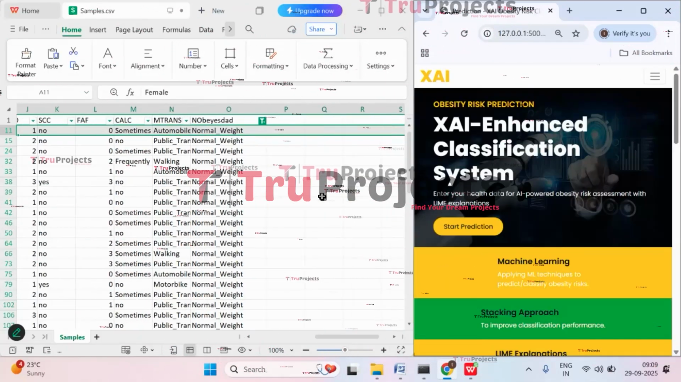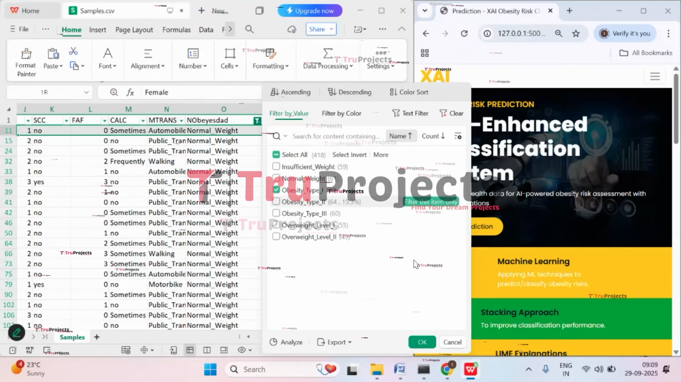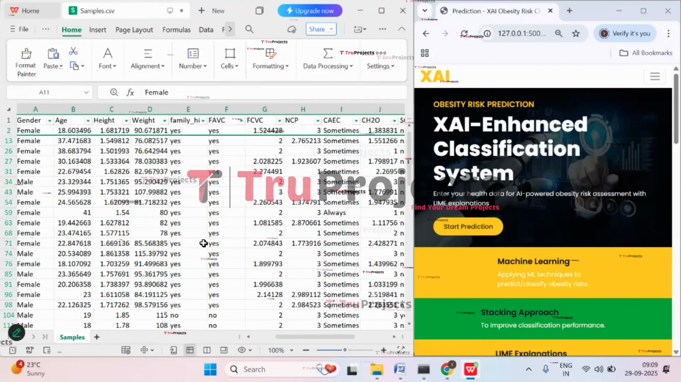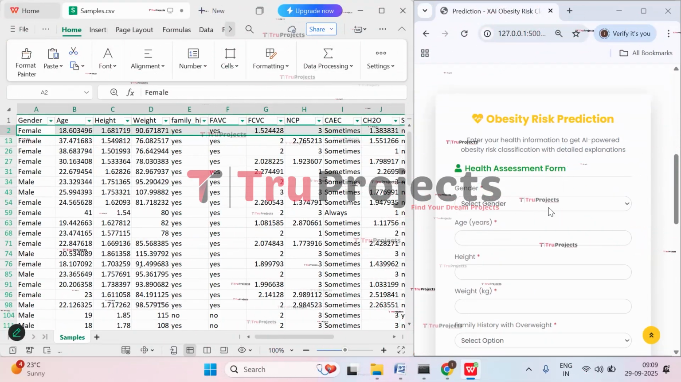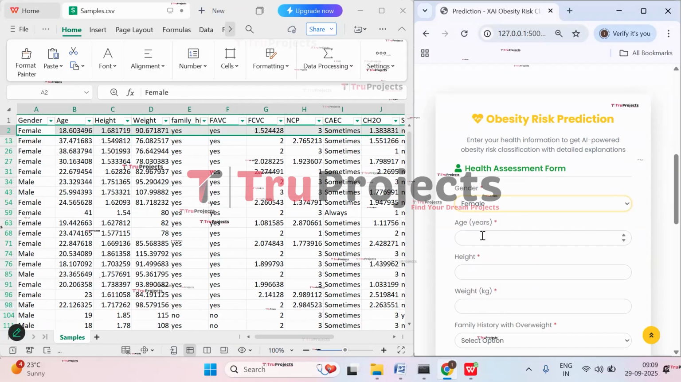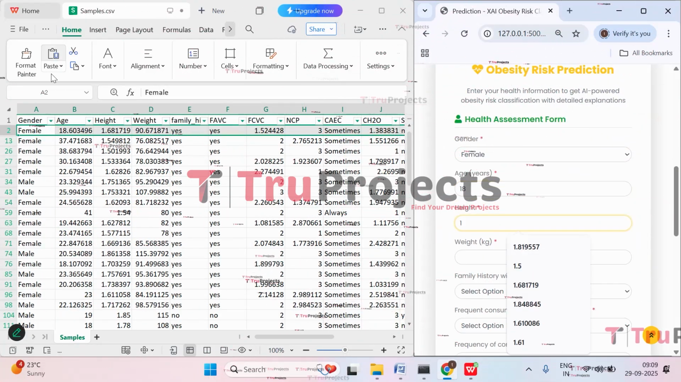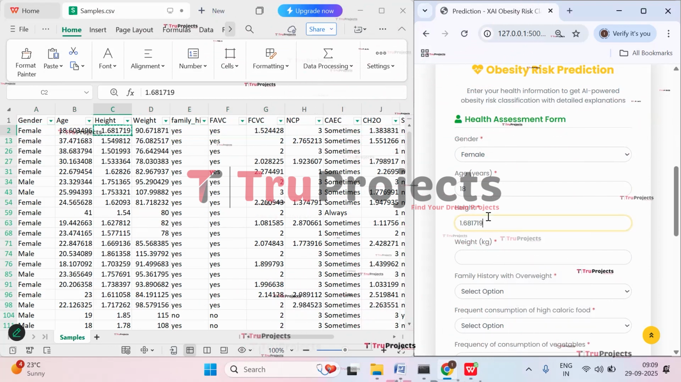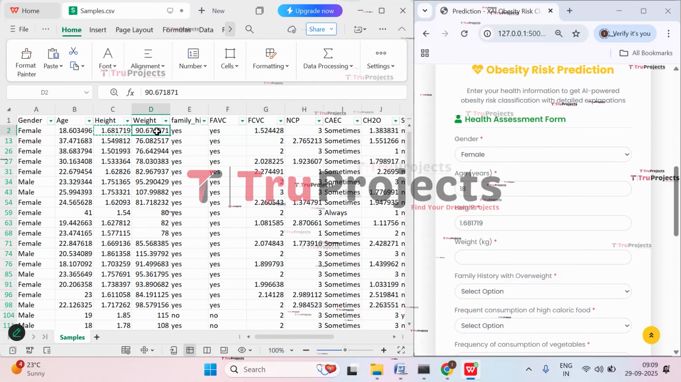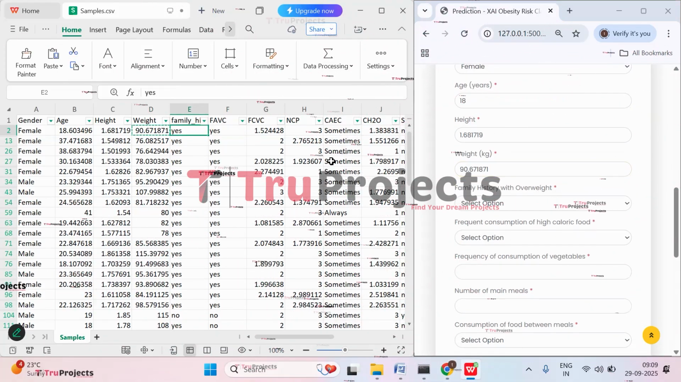Let's try a new assessment where we apply the filter for obesity type 1. And let's start giving these details. So gender is female, 18 years is her age, height is, let's copy the value, 1.681719, and then weight is 90.671871. And family history is yes.